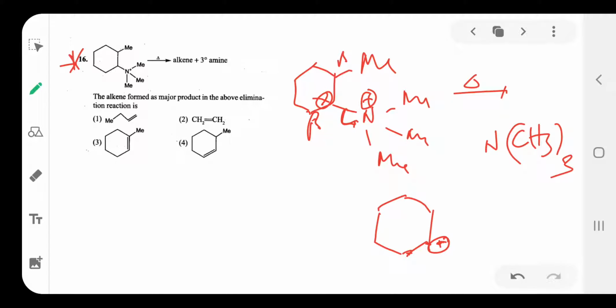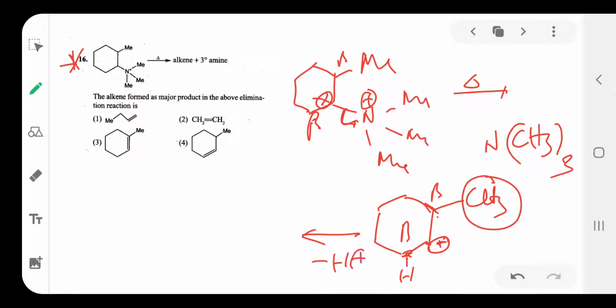Here the methyl group is at the beta position, and due to the presence of the methyl group, this hydrogen is not involved. But at the beta position the CH2 has no alkyl group. That's why this hydrogen is readily involved in the reaction. So this beta hydrogen is removed in the form of H plus. After that, O minus is formed, with a plus charge and a double bond between them, and CH3 is formed. Okay.